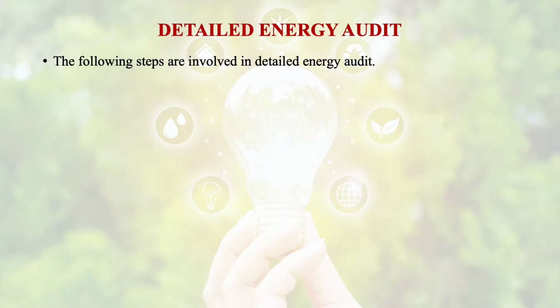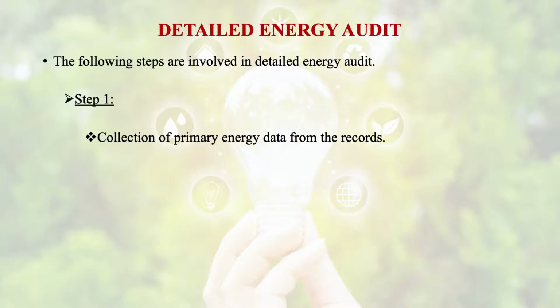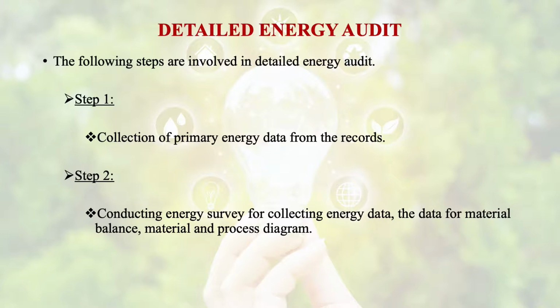Now if we talk about the steps involved in the detailed energy audit, the very first step will be the collection of primary energy data from the records. Then we will conduct an energy survey for collecting energy data, the data for material balance, material and process diagram.